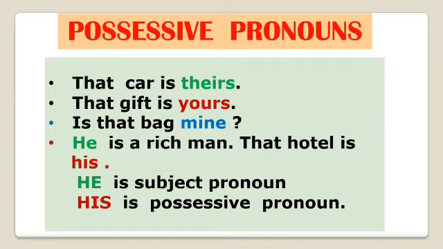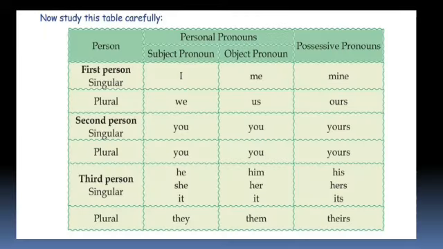Now let's see the last sentence. He is a rich man. That hotel is his. He is a subject pronoun and his is a possessive pronoun. So now let's study this table carefully. We have the differentiation between personal pronouns and possessive pronouns. In first person, whenever we have to use a subject pronoun in singular form, we use I. And for an object pronoun in singular form, we use me. And the possessive pronoun, singular in first person, is mine. Just study this table carefully and make sure that you learn this table.